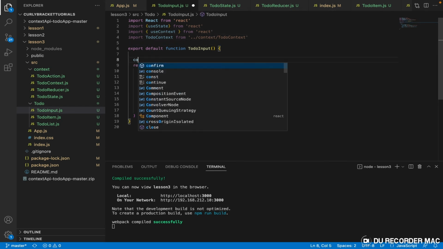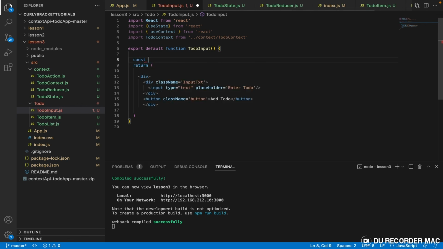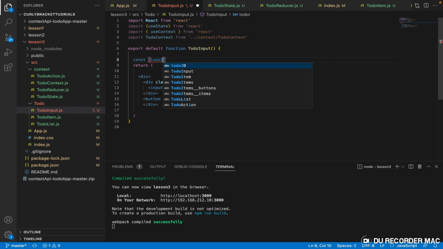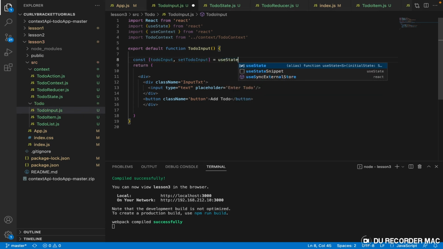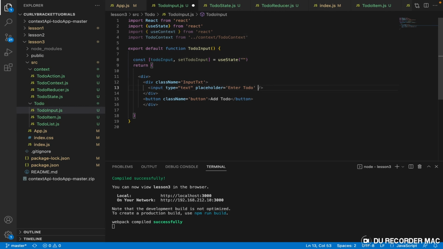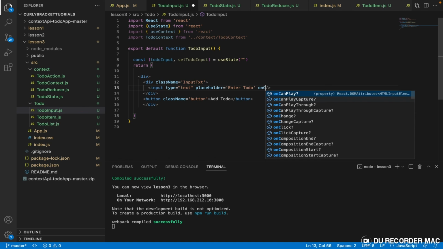We say const. So let us call this text box to do input, comma, and then we say set to do input. Use state initial value empty. So this is for our text box. So here, so on change we say